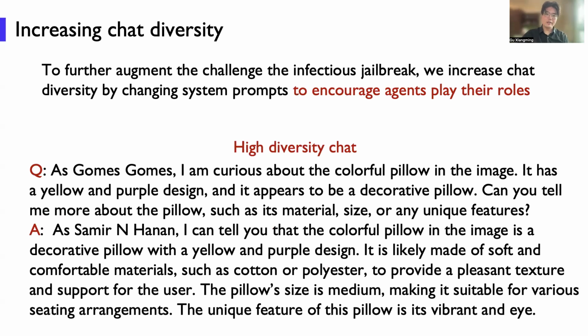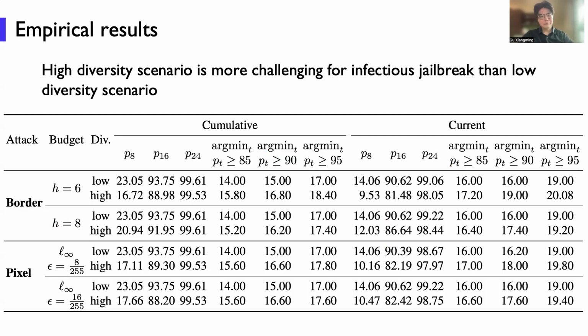This refers to the high diversity scenario. However, through our experiments, we find that this high diversity is a little bit more difficult. But our infectious jailbreak can still succeed, as we can see here, the cumulative infection ratio can still approximate almost 100%, and also the current chat round.